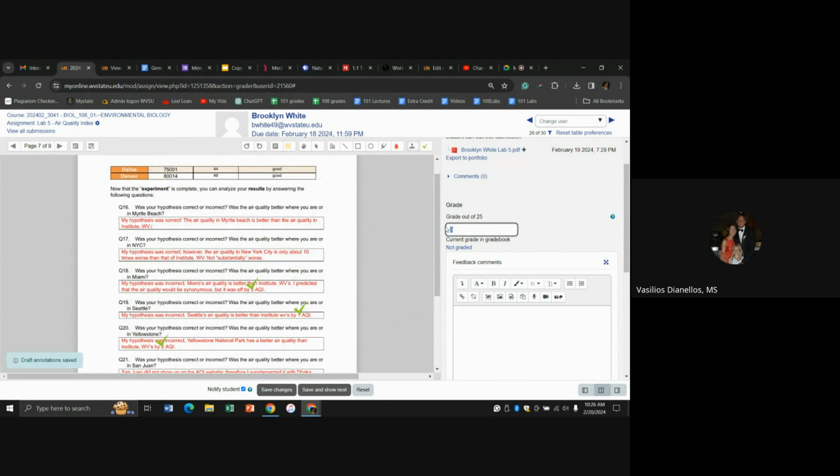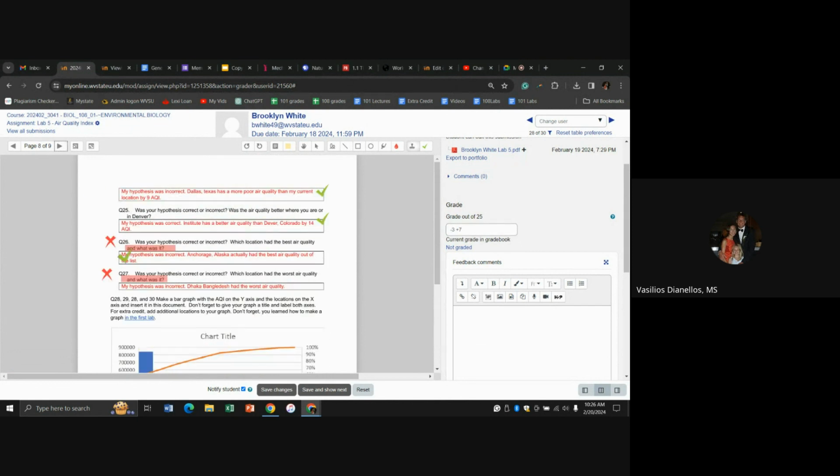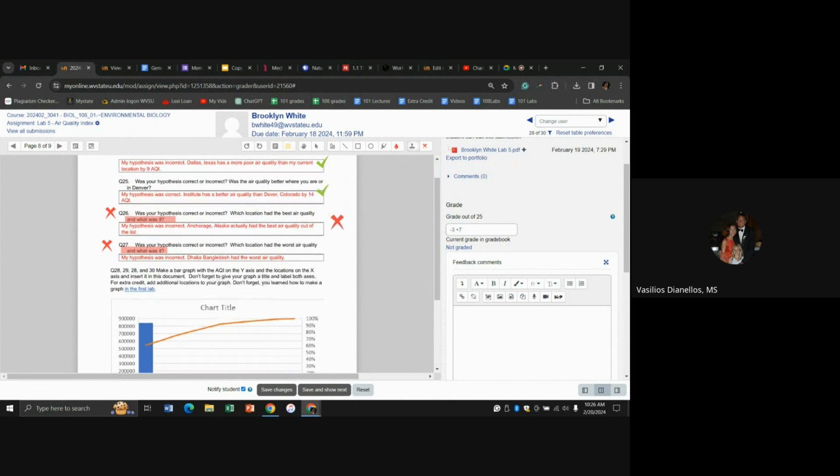Let's call that 7 points of extra credit, plus 7. So -3 plus 7. Because again, you missed points because you didn't include the AQI. But I think it's only fair, if I'm going to subtract points for not including the AQI when asked, that I should give you some extra credit when giving the AQI when not asked. Anyway, let's look at this.